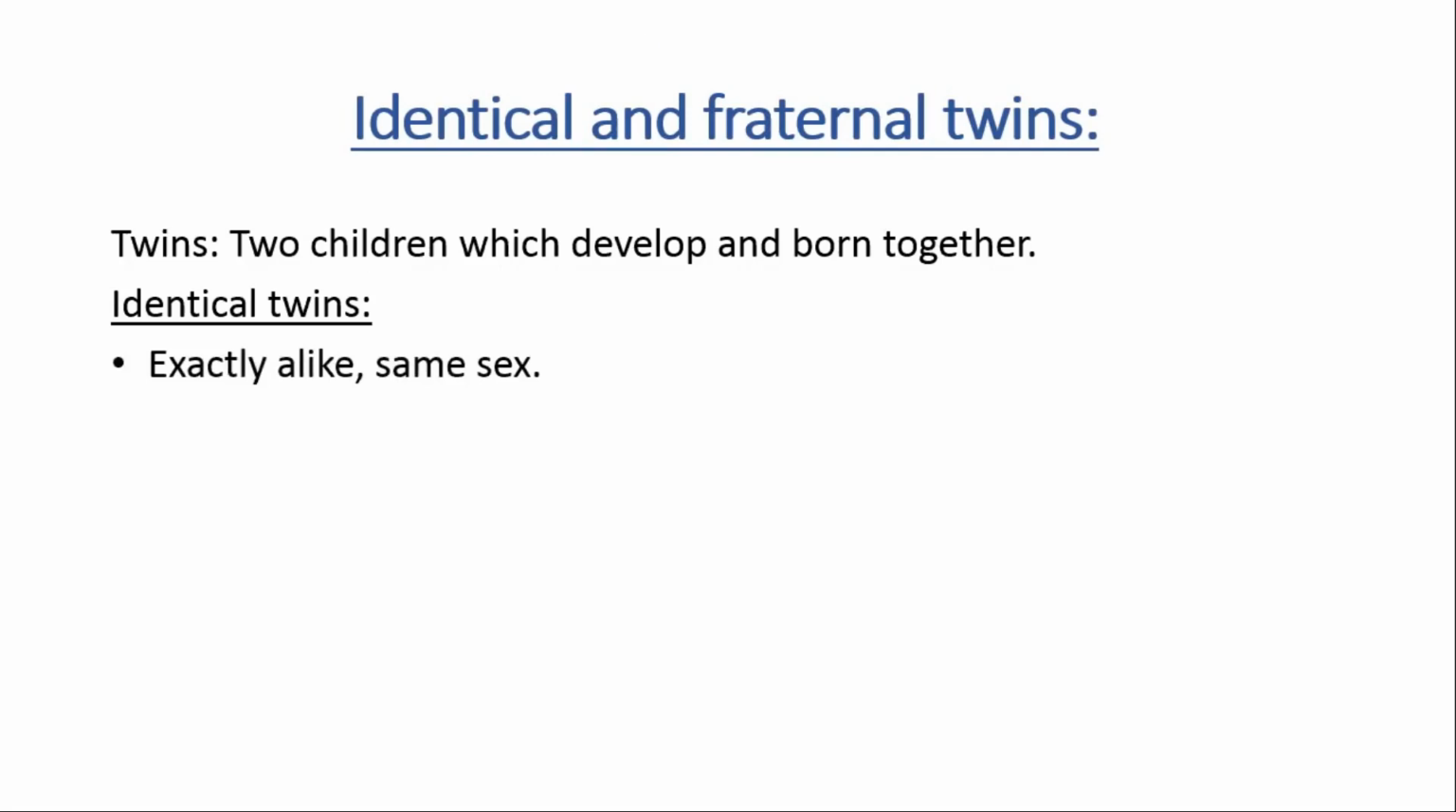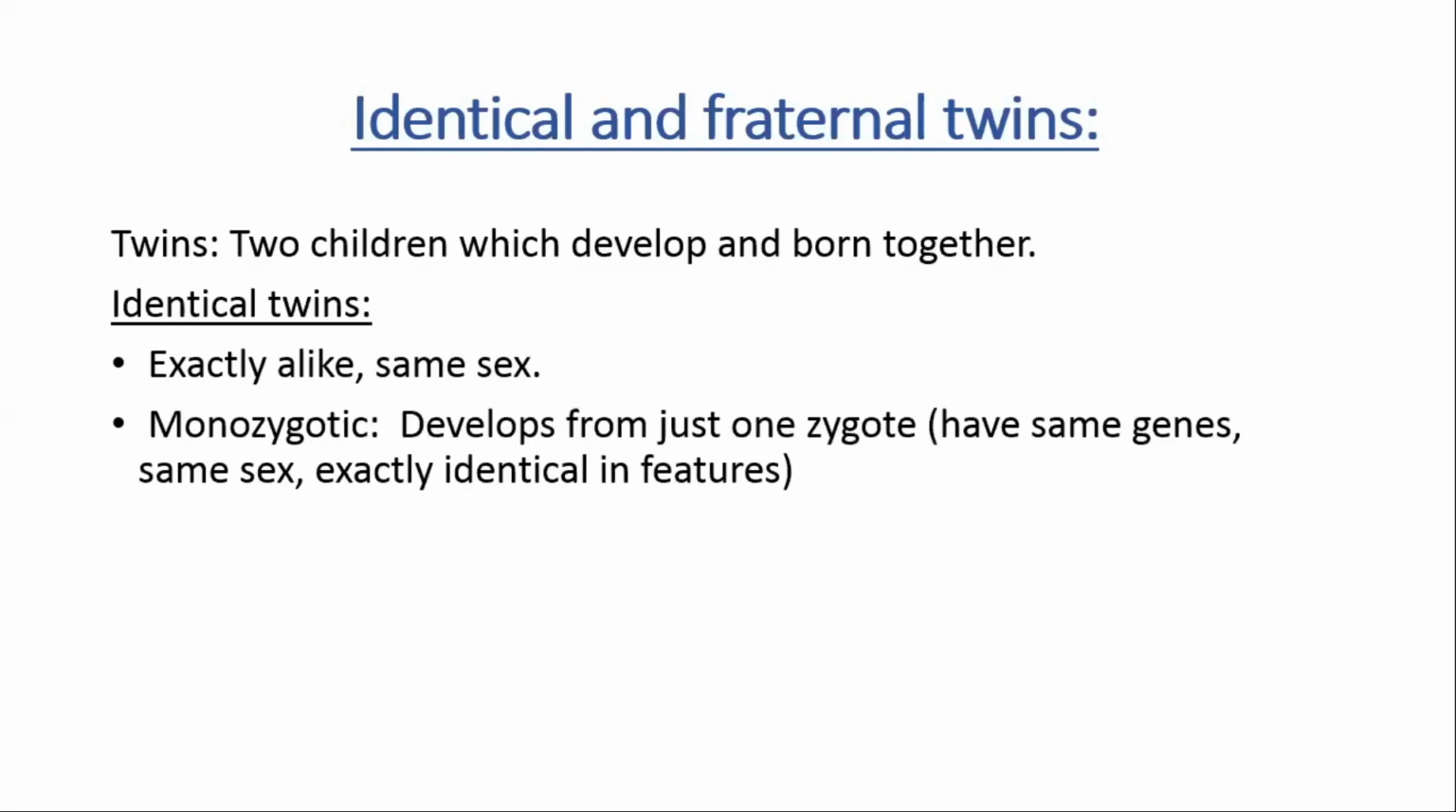The identical twins are exactly alike. They have the same sex. Either they will be boys or girls. Both of the twins will be boys or both of the twins will be girls. Then they are monozygotic. What does it mean? Mono means one. Remember, mono means one, and zygotic came from the word zygote, because the identical twins are developed from just one zygote. That's why they have the same genes. That's why they have the same sex, and they look identical in features.